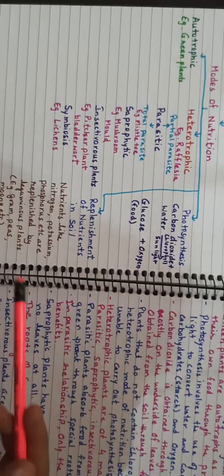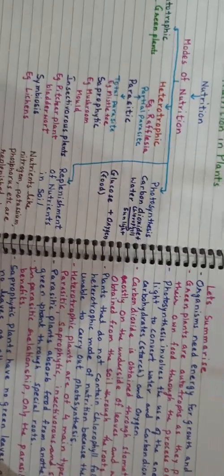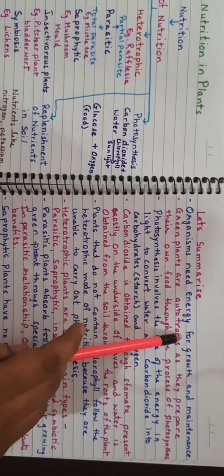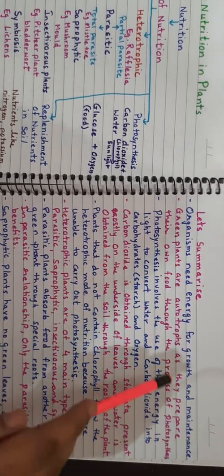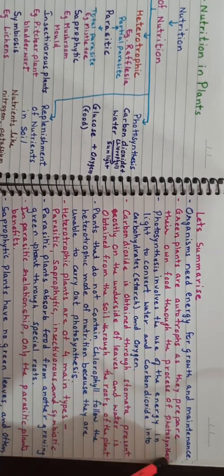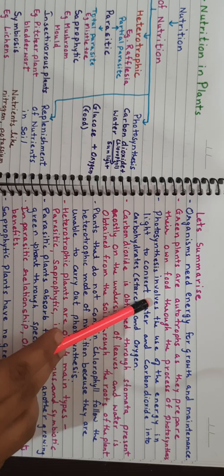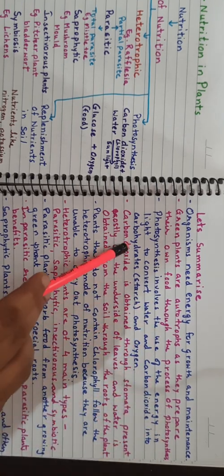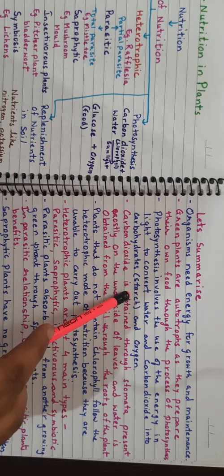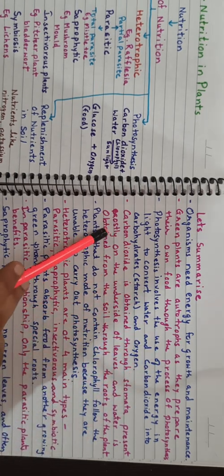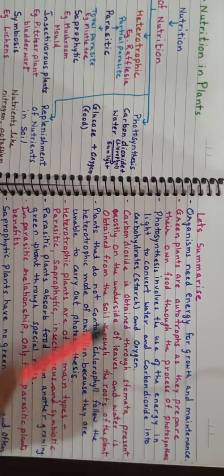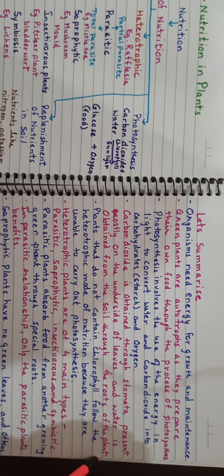So this is all about the chapter. Now let's summarize what we have learned. Organisms need food for growth and maintenance. Green plants are autotrophs as they prepare their own food through photosynthesis. Photosynthesis uses energy in light to convert water and carbon dioxide into carbohydrates, starch or glucose, and oxygen. Carbon dioxide is obtained from the stomata present mostly on the underside of leaves, and water is obtained from the soil through the roots.